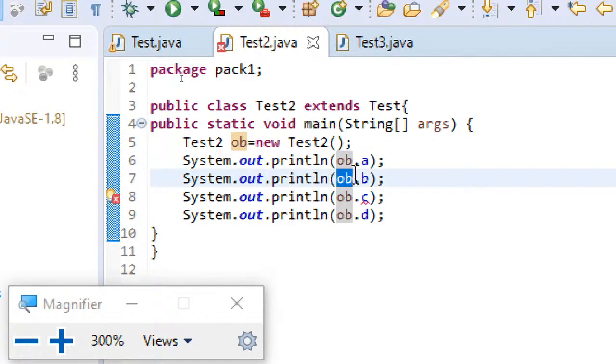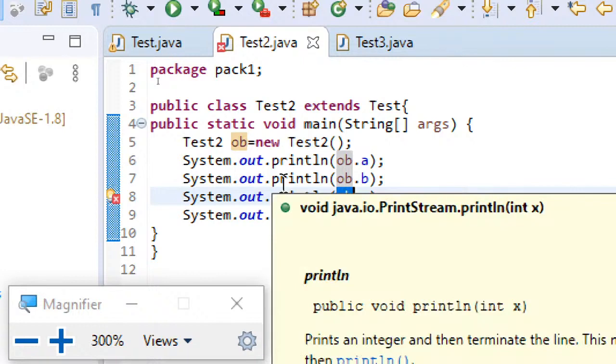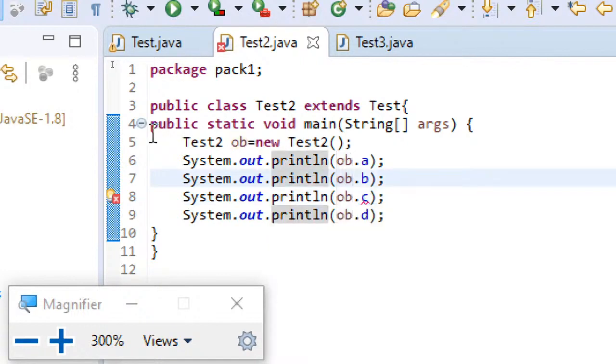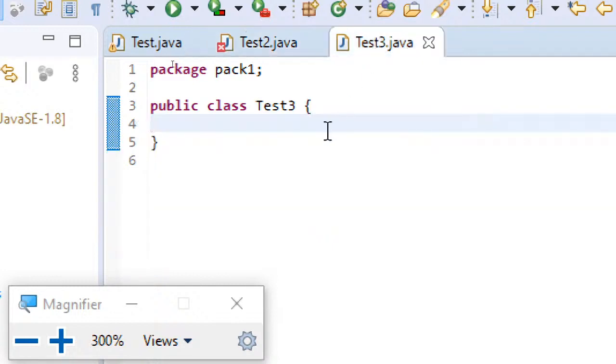Protected variables can be accessed by the child in the same package. Public variables can be accessed by the child in the same package. Private variables cannot be accessed even by the child, even in the same package. This is the point to be noted here. I hope everyone understood. Now, coming to next, I'll copy the same code and paste it in test3.